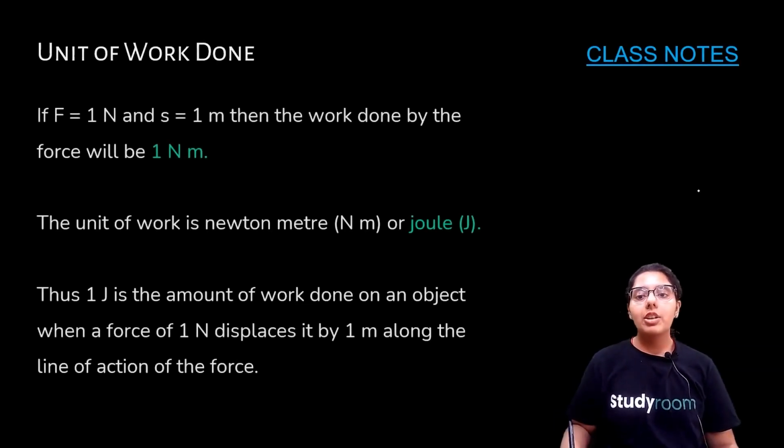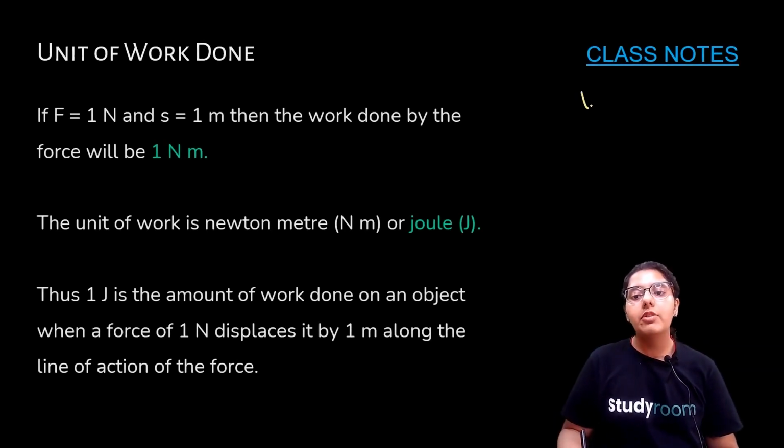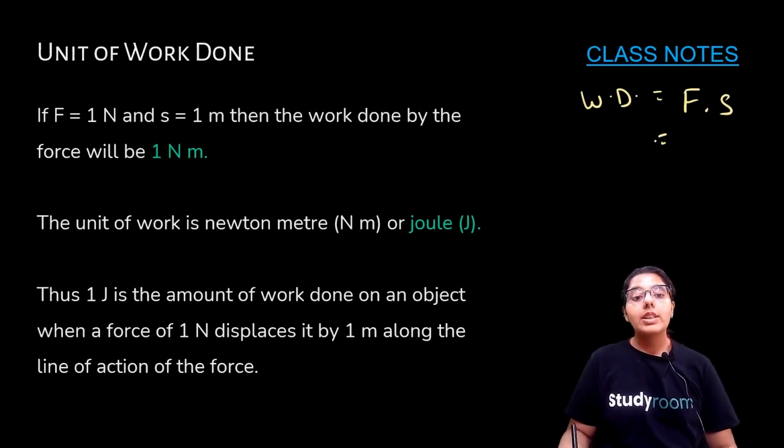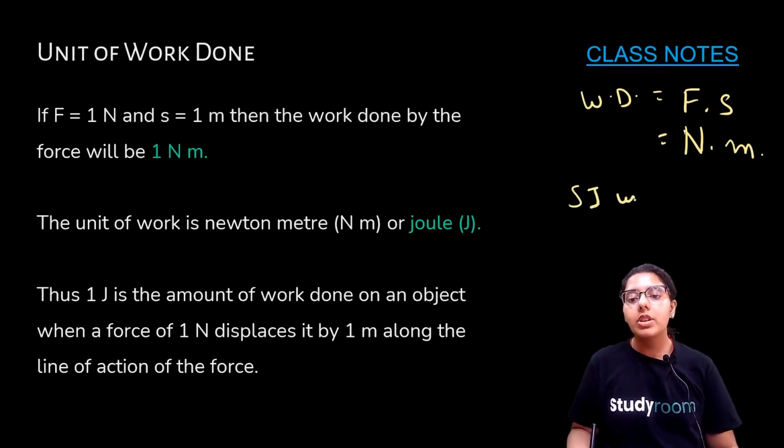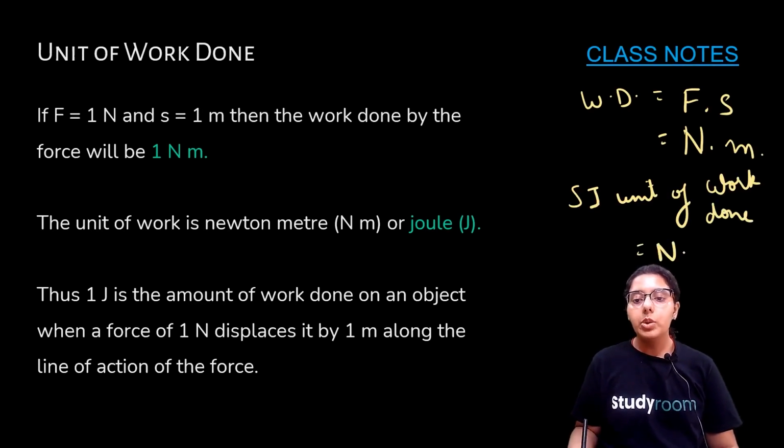So units of work done. Let's quickly derive it. We know that work done is equal to F into S. What is the SI unit of force? Newton, right? What is the SI unit of displacement? Displacement is calculated in meters. So what is the SI unit of work done? It comes out to be Newton meter.